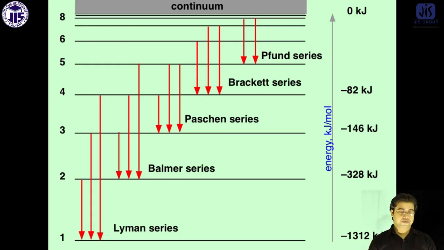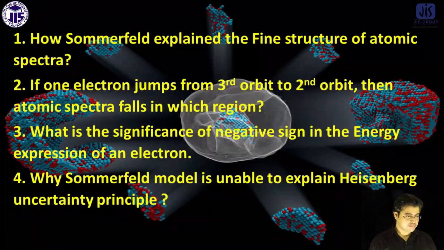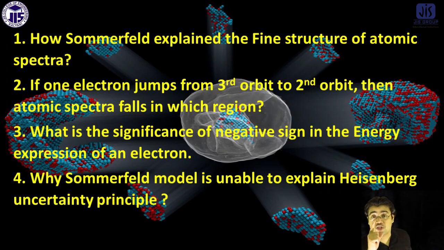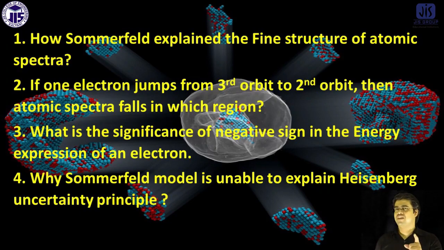Come to the third question. What is the significance of the negative sign in the energy expression of an electron when we calculate it from Bohr's model? The negative sign indicates that the electron is more stable in the atom rather than outside of the atom. That means if you want to remove the electron from an atom, you have to apply energy. Otherwise, it will not come out of the atom.